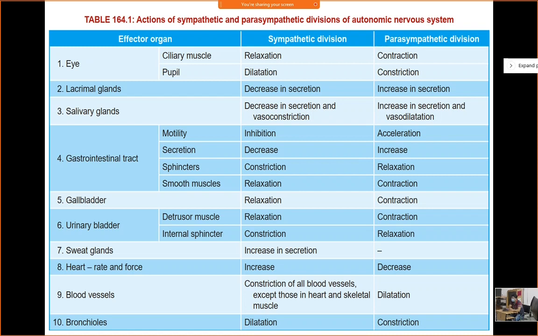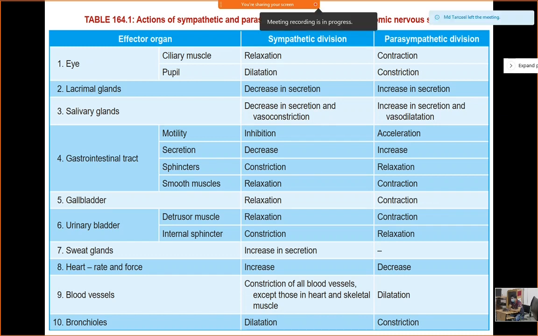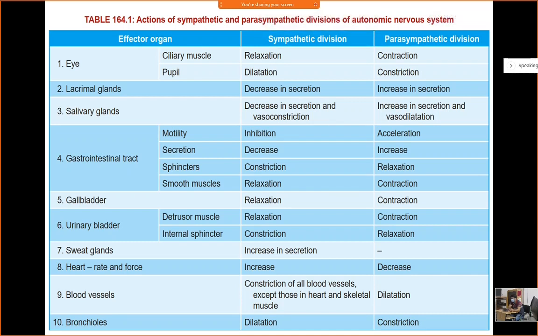Okay, and what about the parasympathetic? In case of parasympathetic stimulation, what about the eye? Constriction or dilation? It is the relaxation phase, means rest and digest phase. So this is the constriction. What about lacrimal gland? Secretion will decrease in case of sympathetic division and increase in case of parasympathetic. Okay.